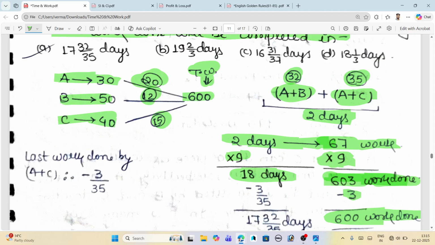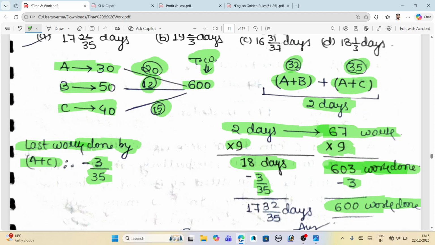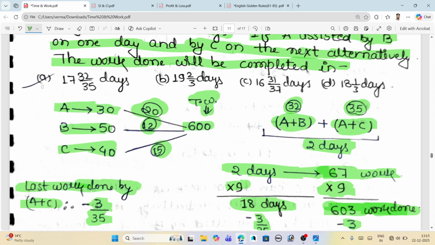It is done by A plus C. Just see on your left screen, the last work is done by A plus C, with efficiency 35. We subtract it out, that is minus 3 by 35. So the right answer is 17 whole 32 by 35 days it takes. That is our answer, option number A.